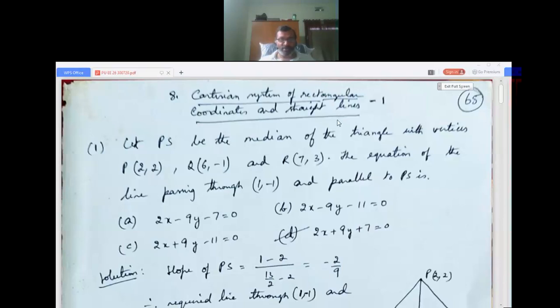So the basic algebra part is certainly covered: complex numbers, permutations and combinations, binomial theorem, quadratic equations, and sequence and series. The last one I discussed was sequence and series. All this covered the basics of algebra. Now we go to the basics of coordinate geometry, that is, Cartesian system of rectangular coordinates and straight lines, the